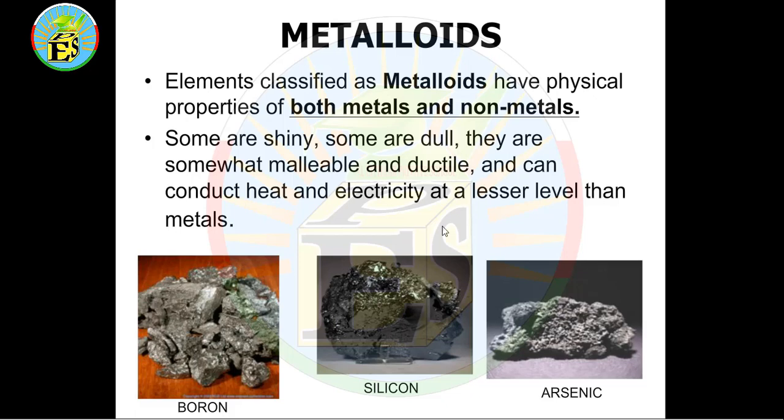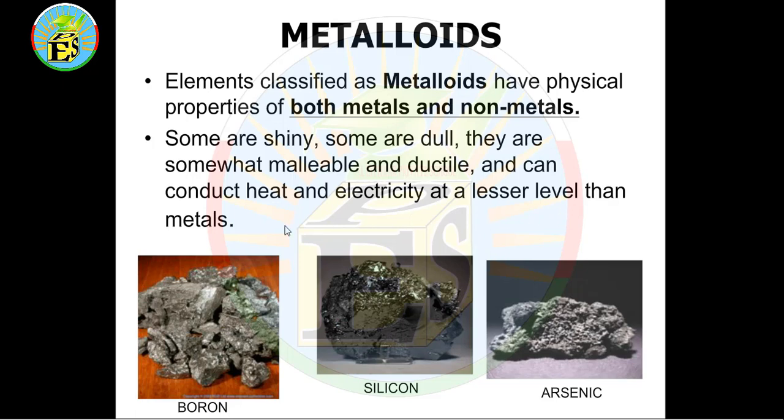Metalloids, elements classified as metalloids, have physical properties of both metals and non-metals. Some are shiny, some are dull. They are somewhat malleable and ductile and can conduct heat and electricity at a lesser level than metals.